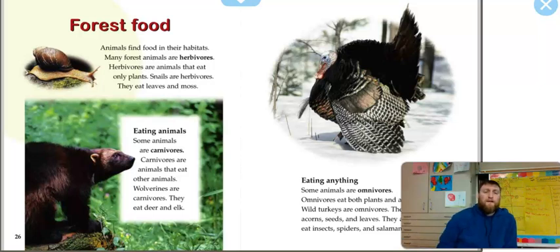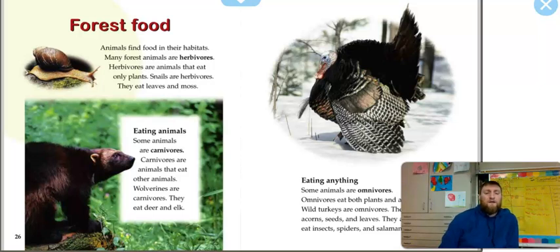Forest food. Animals find food in their habitats. Many forest animals are herbivores. Everybody say that with me, herbivore. Herbivores are animals that eat only plants. Snails are herbivores. They eat leaves and moss.